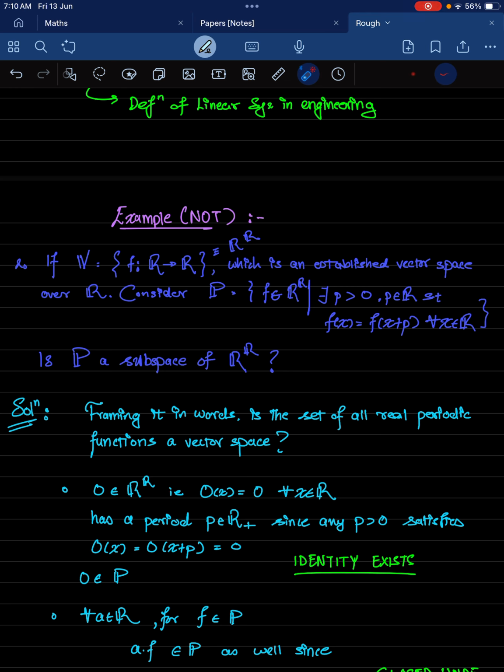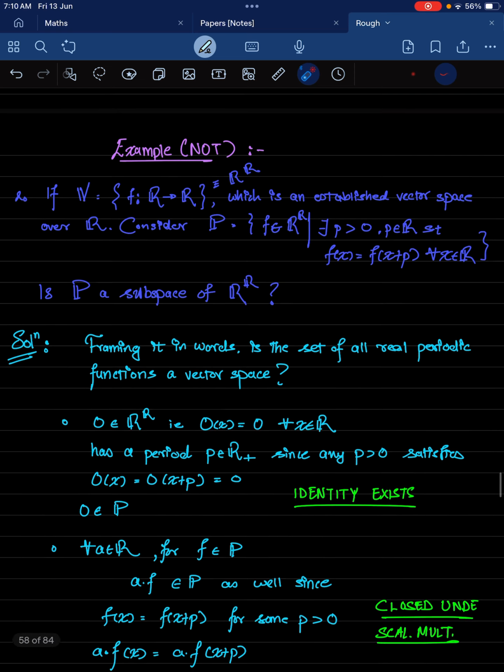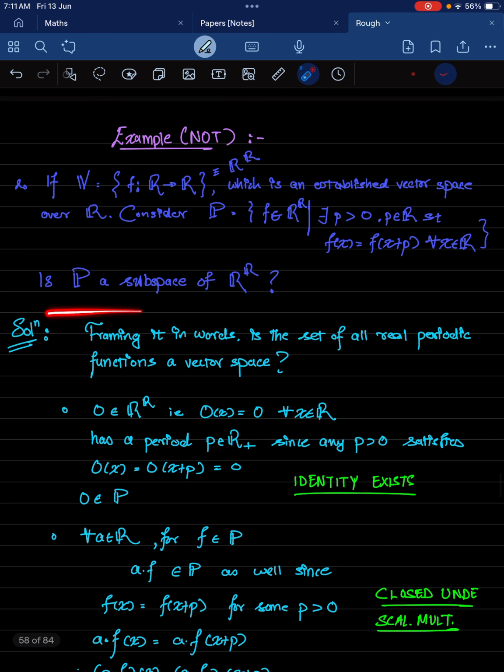And so if a function is periodic, there will exist some positive real number p such that f of x is the same as f of x plus p, and this equation is valid for all real x. Now my question is, is the set of periodic functions a subspace of all the real functions?